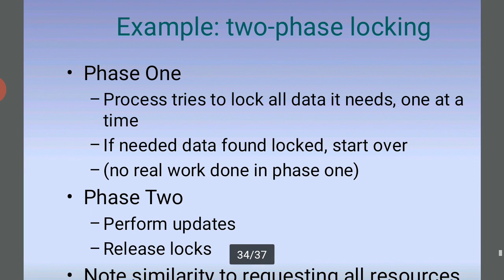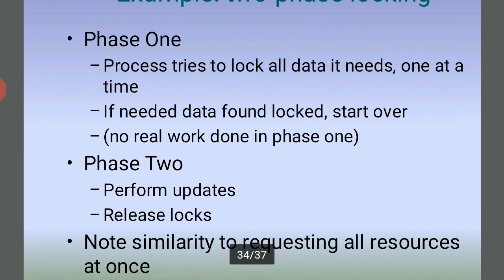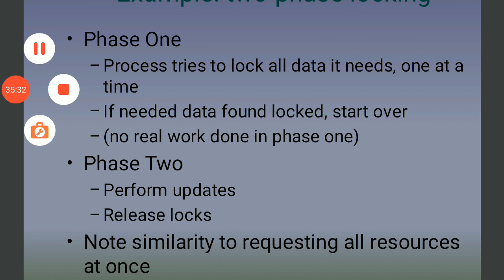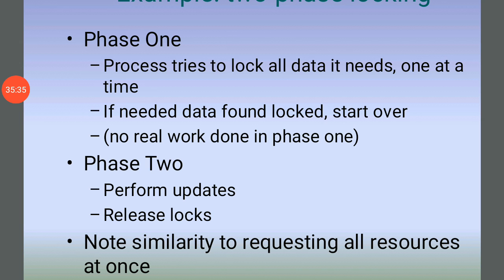Example: two-phase locking. Phase 1 and phase 2. In phase 1 the process tries to lock all the data it needs, one at a time, and if needed data is already locked, it releases the locks and starts over. No real work is done in phase 1, and phase 2 performs updates and releases the locks. Note that this is similar to requesting all resources at once.